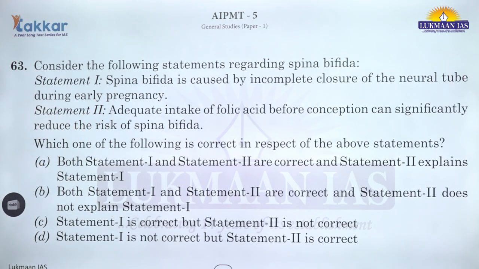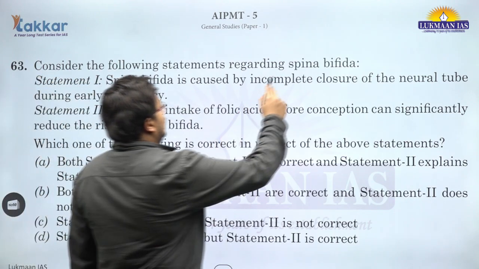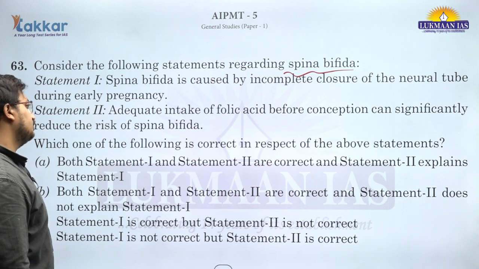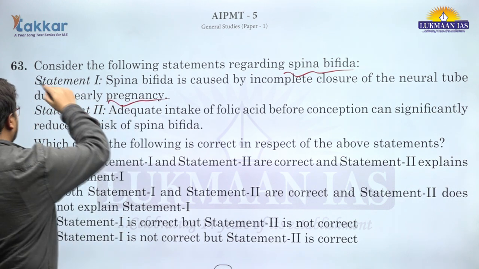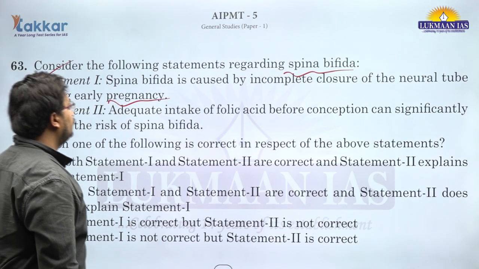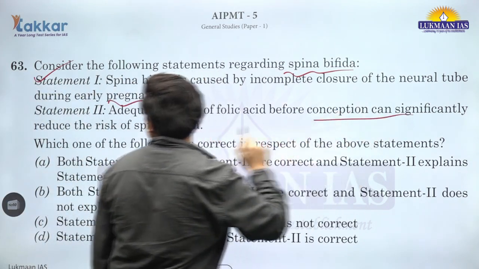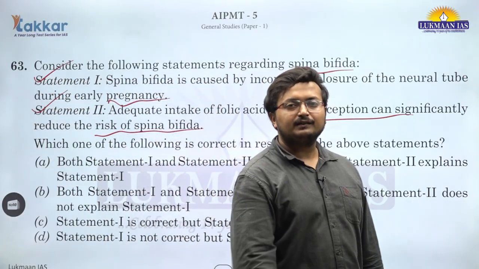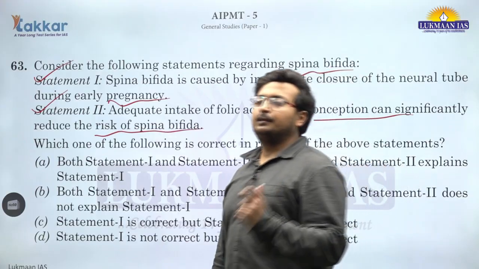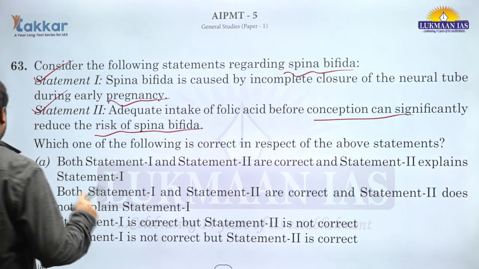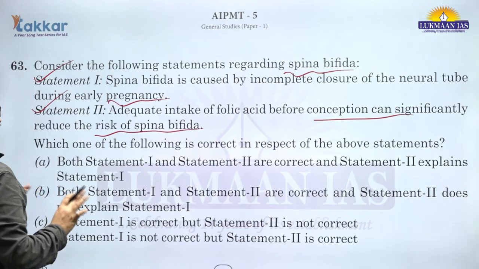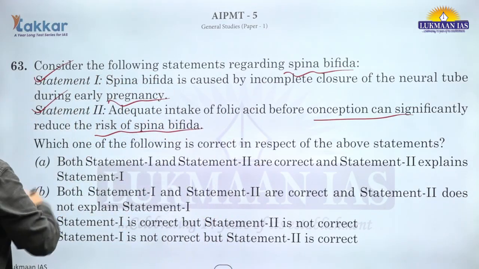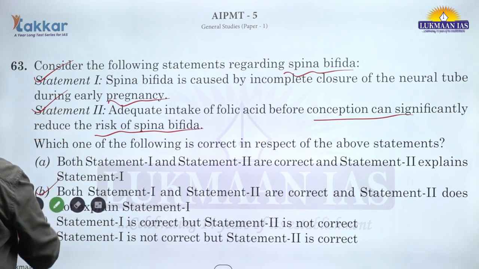Question number 63. Consider the following statements regarding spina bifida. Spina bifida is caused by incomplete closure of the neural tube during early pregnancy. This is correct. And adequate intake of folic acid before conception can significantly reduce the risk of spina bifida. This is correct, and that is why pregnant ladies are advised to take folic acid supplements. So both statements are correct, but there is no linkage. The first statement is talking about why this happens, the second is talking about the remedy, but there is no direct linkage. So B is the correct answer for question number 63.